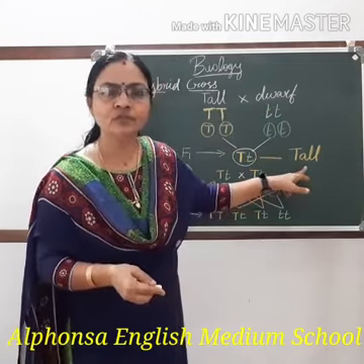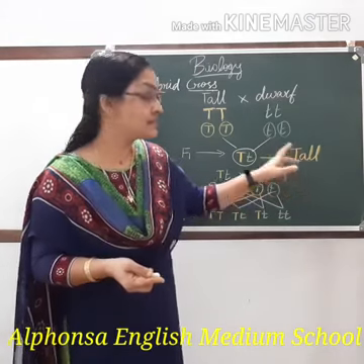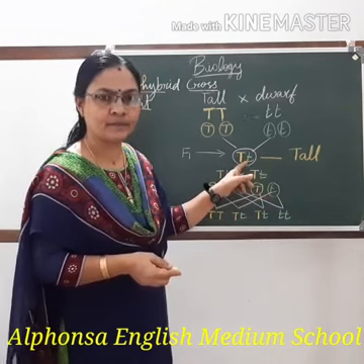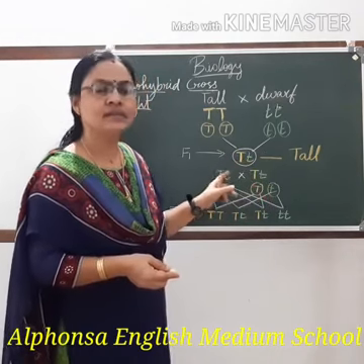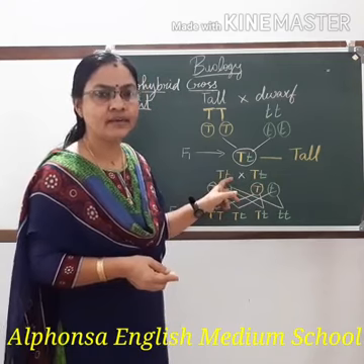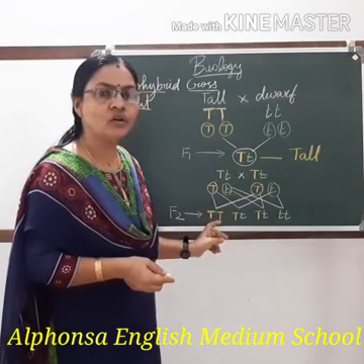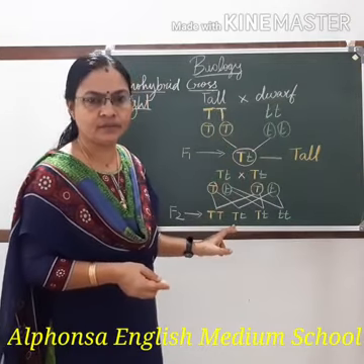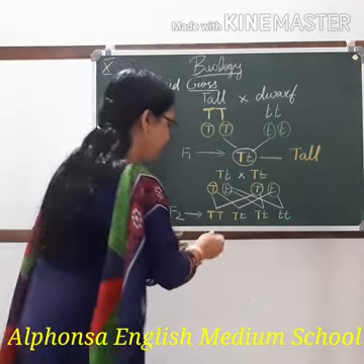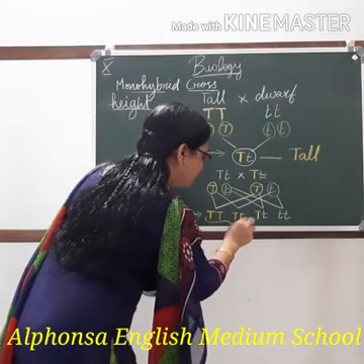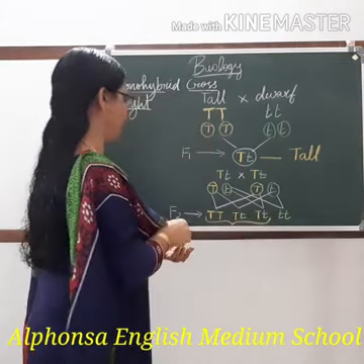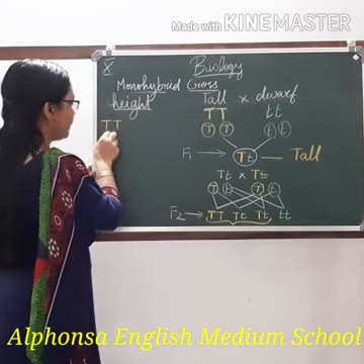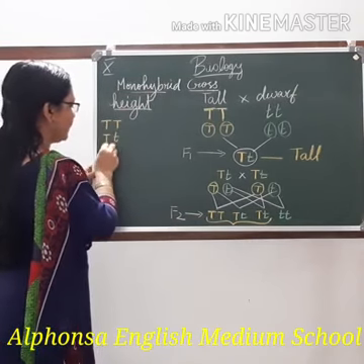What did he do for the F2 generation? He self-bred the F1 generation plants. This is the F1 generation plant, tall plant, capital T, small t, self-bred. When he self-bred, in the F2 generation, both the parental characters were seen. He got tall plants. These three are tall. And one is dwarf. Here, capital T, capital T, capital T, small t, capital T, small t.